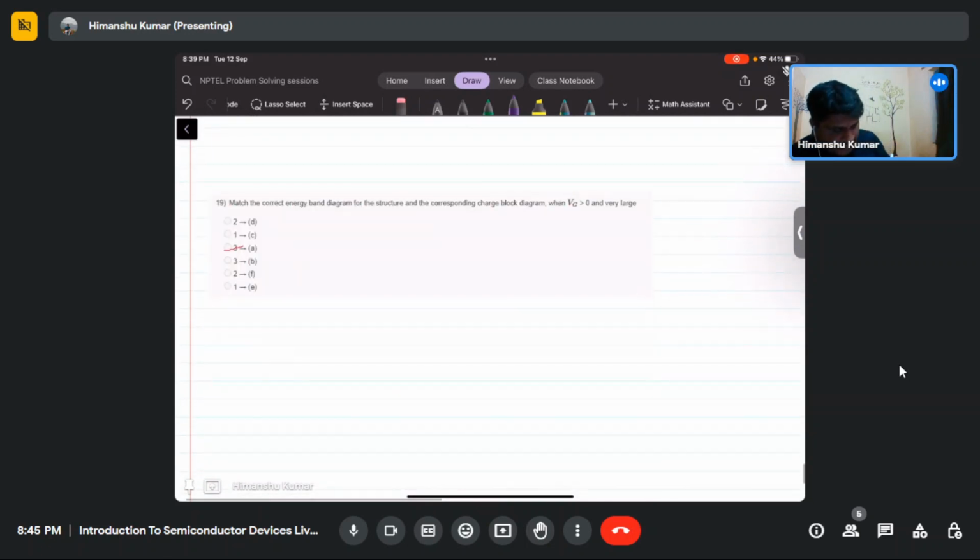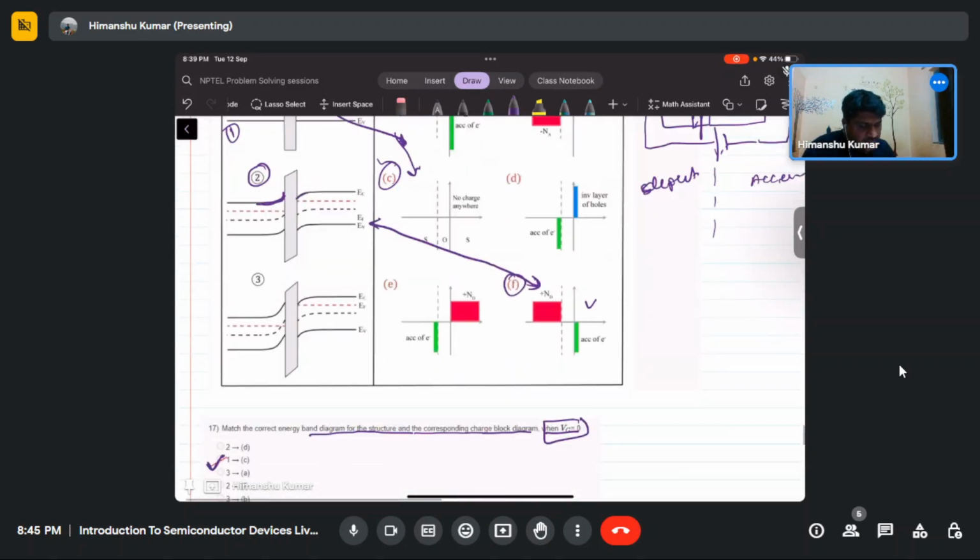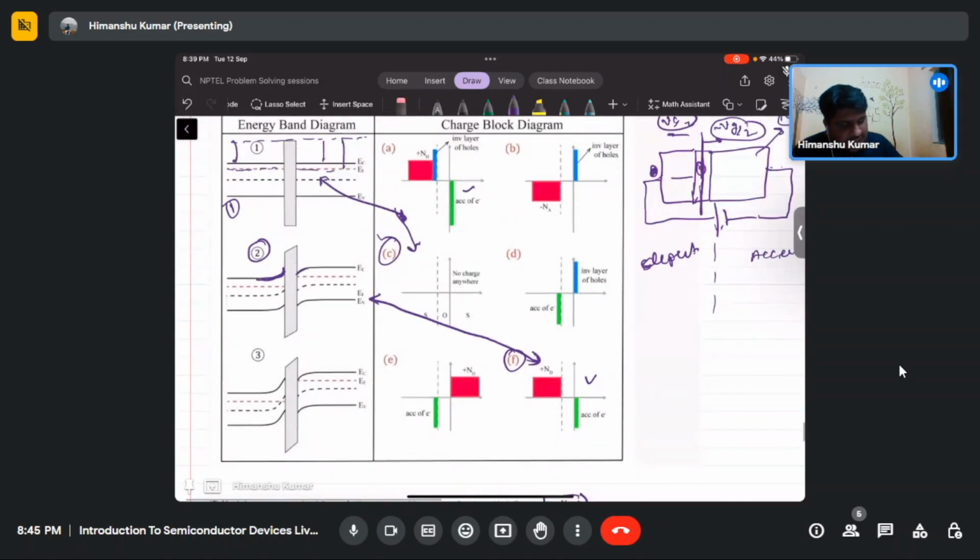Now, match the correct band diagram for the structure corresponding to the charge diagram when Vg is greater than 0 and very large. So what will happen? On the right side, more and more carriers will get accumulated. Then a very large negative charge will form, and on the left side there will be depletion, plus inversion charge.